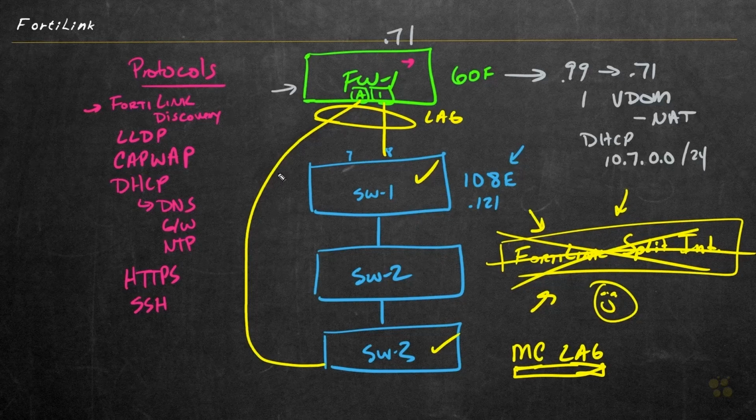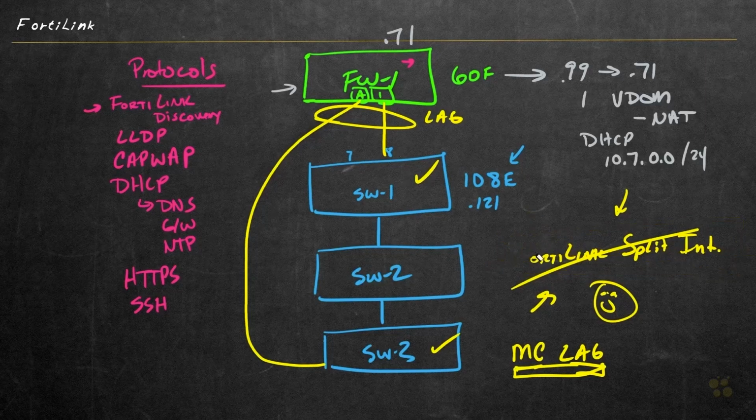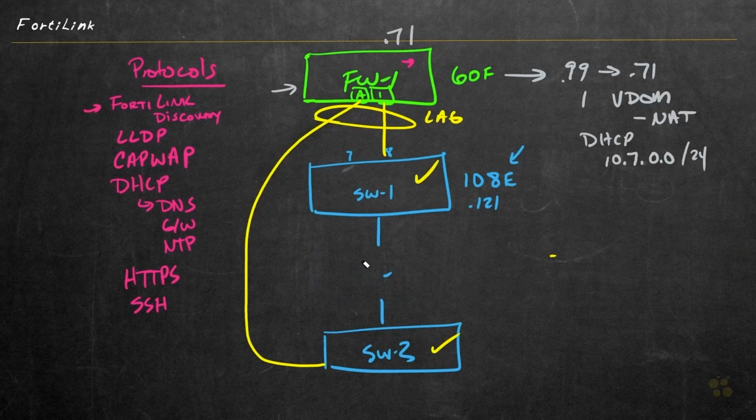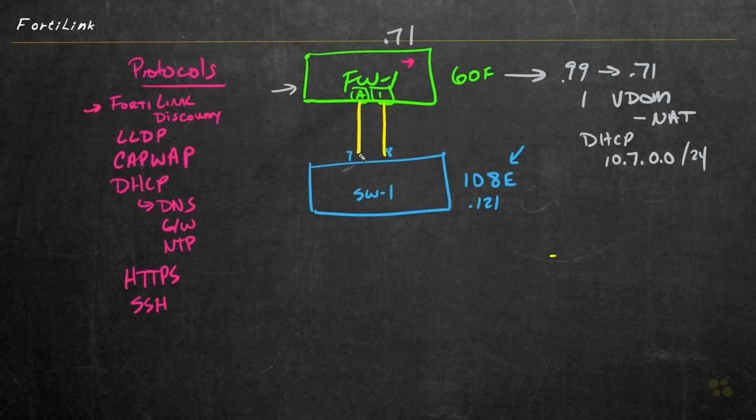So a lot of times when we're setting it up, we'll enable the split interface for FortiLink, and then after we've configured our switches to support multi-channel link aggregation, then we can go back and turn it off. So for now, let me go ahead and clean this up a little bit. For now, because we just have the one switch, we can use both those connections, and it will simply be a link aggregation group that's being used by the FortiLink interface. So having said that, let's jump back on the firewall and continue looking at its FortiLink interface.